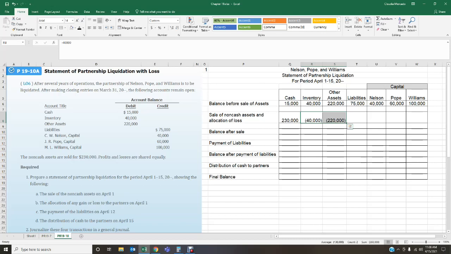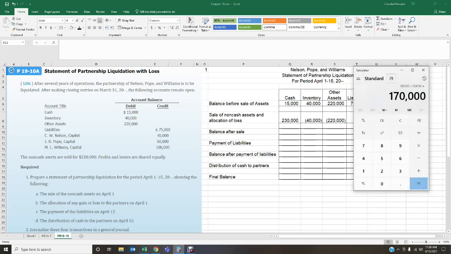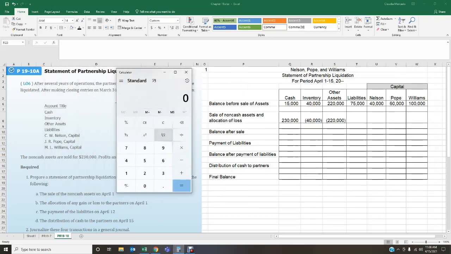Okay? Now, does this balance? Let's see what happens. Did we sell them for enough? Or did we sell them for more? Or did we sell them for less?